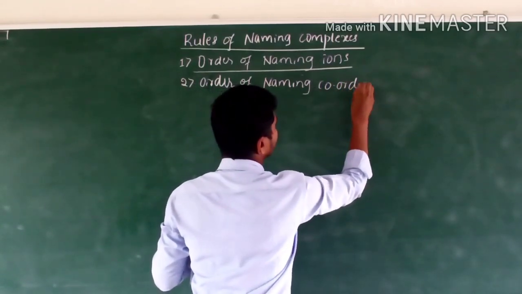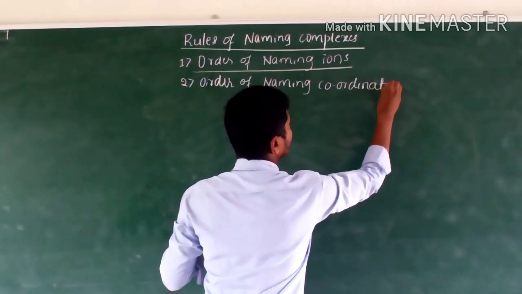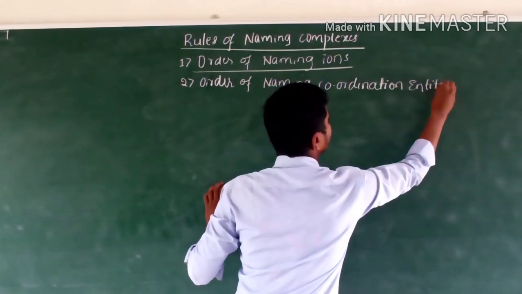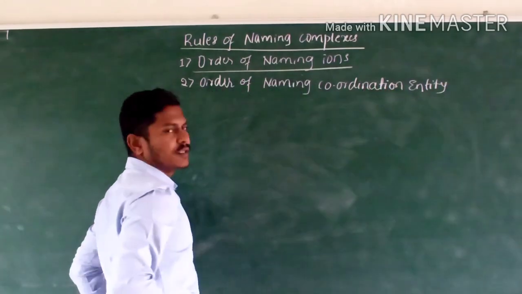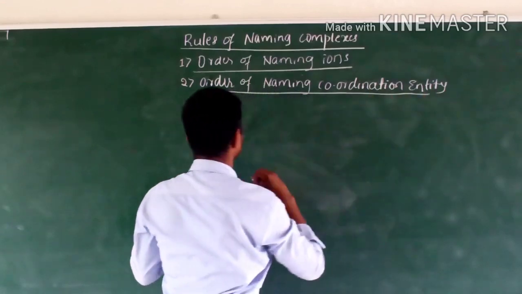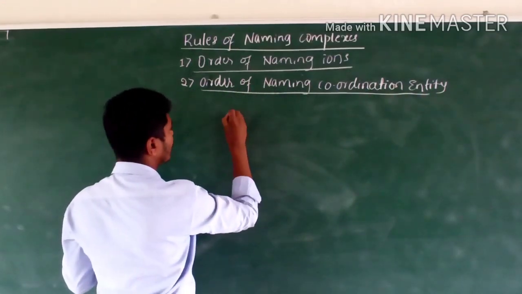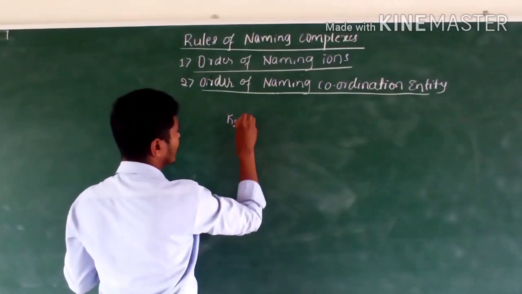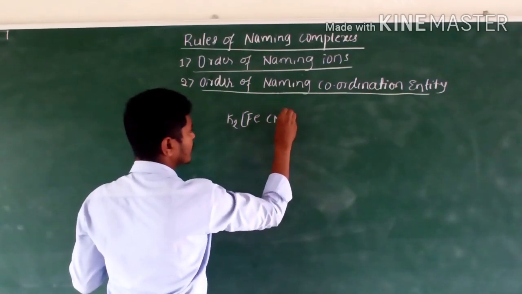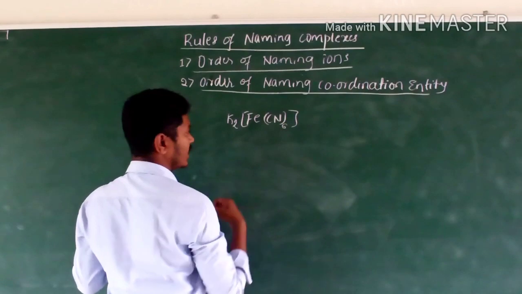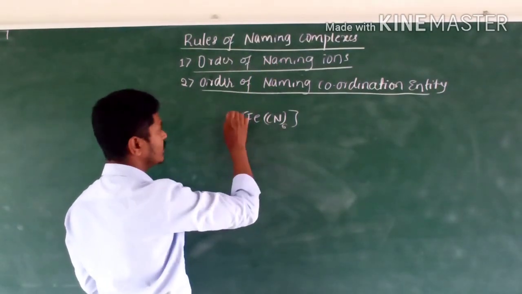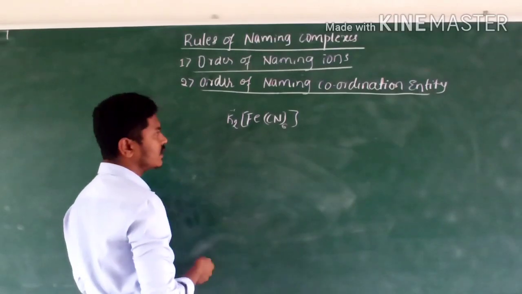Take an example of K2[Fe(CN)6]. What happens in the complex? First we have to name the cations. Okay, we have named the cations first.